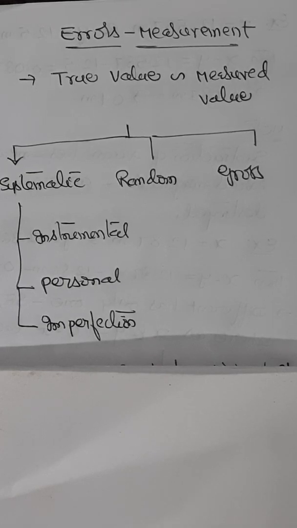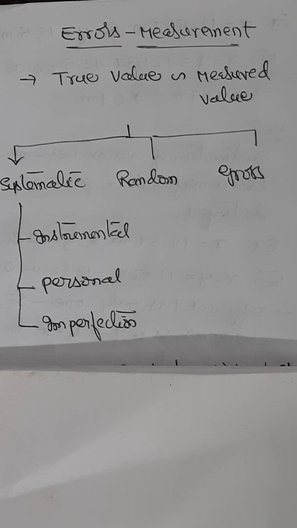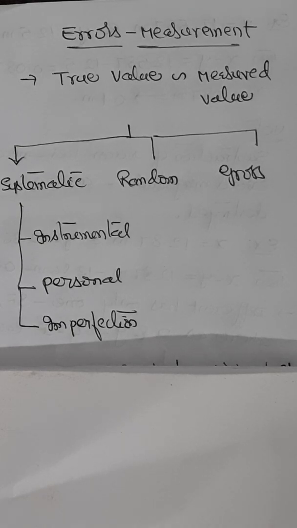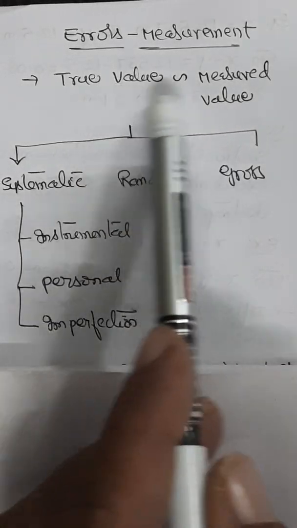No measurement is perfect because the errors involved in the process cannot be removed completely. So, in spite of our best efforts, the measured value of a quantity is always somewhat different from its actual value, or true value, as we call it. Therefore, this difference between the true value and the measured value of a quantity is called error of measurement.